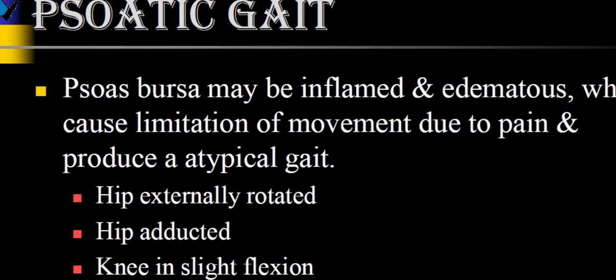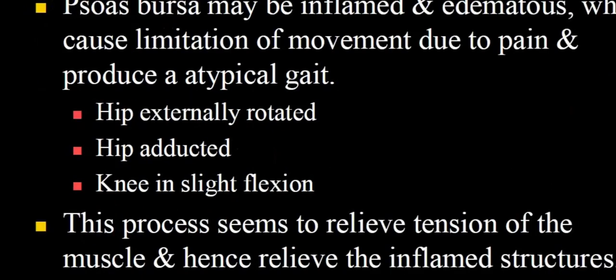The next one is called the sciatic gait. The psoas bursa may be inflamed or edematous, which causes limitation of movement due to the pain in the hip. The hip is externally rotated, hip is adducted, and knee is slightly flexed. This posture tends to relieve the tension on this bursa, so indirectly relieving the inflamed structures from pain.